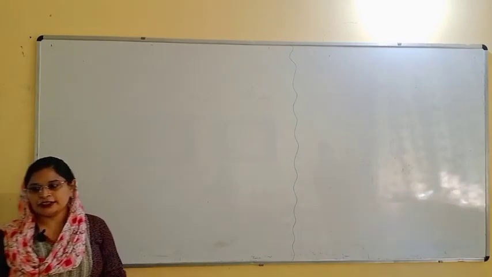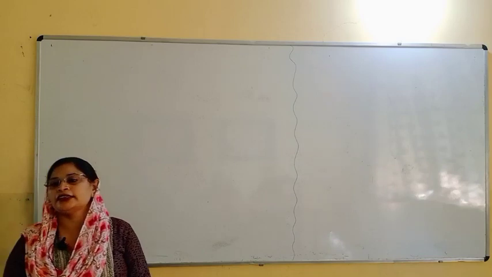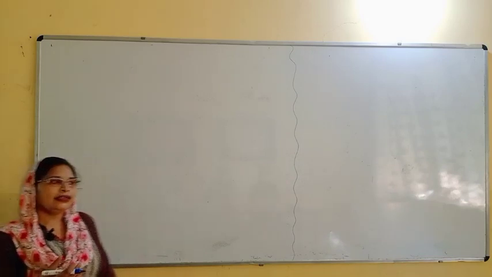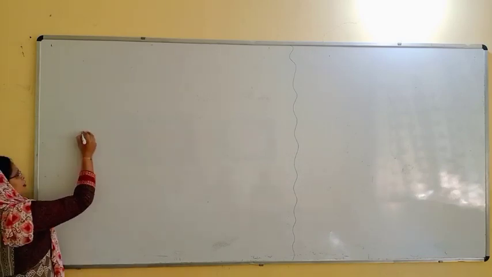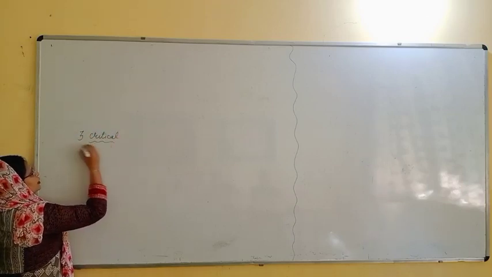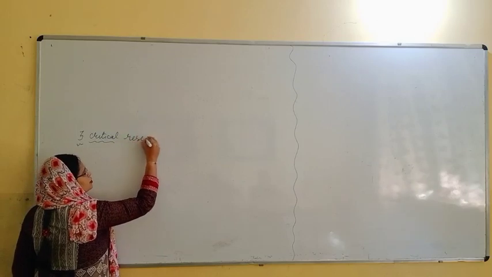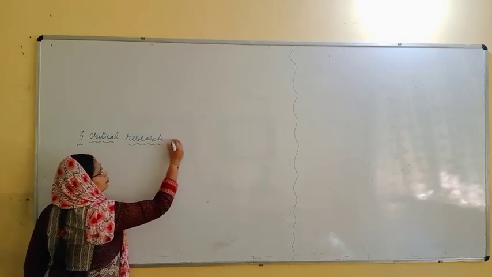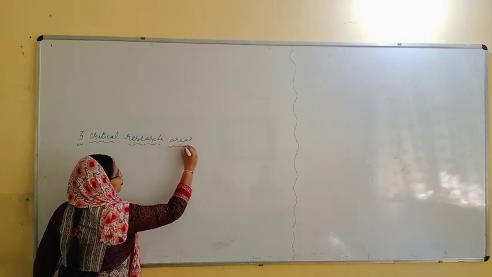Hello students, after talking about the introduction regarding the applications, let us talk about three critical research areas for biotechnology.